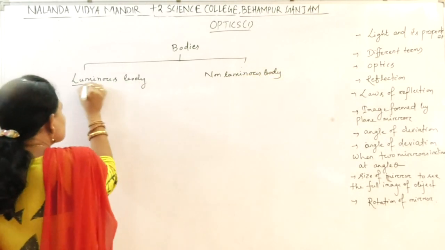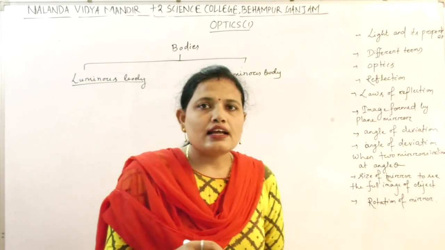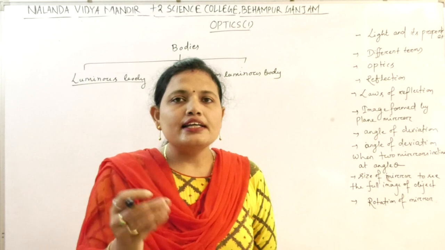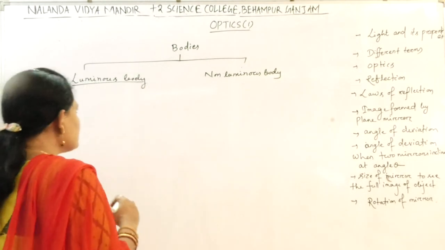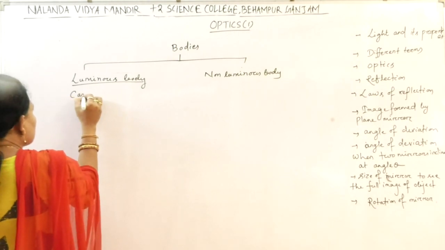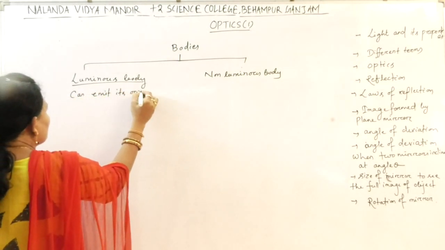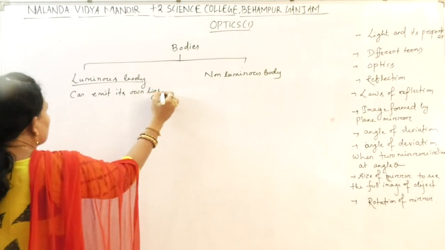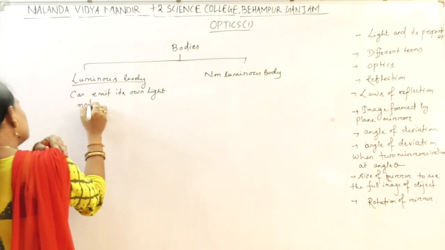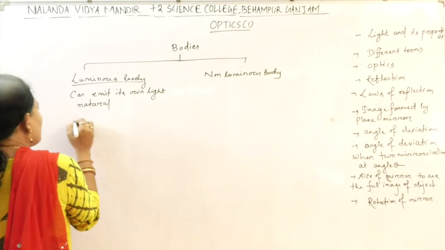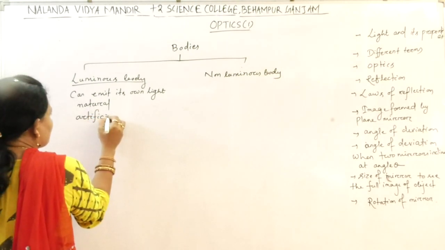What is a luminous body? The body which has its own light and emits light of its own is known as a luminous body. It may be a natural luminous body or an artificial luminous body.